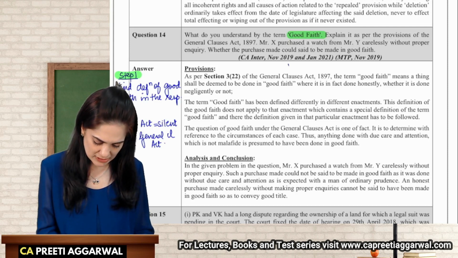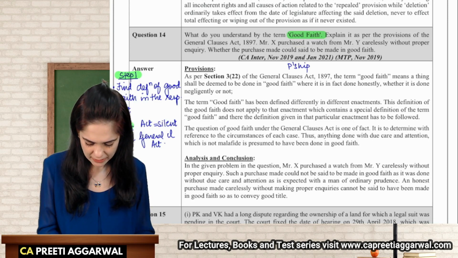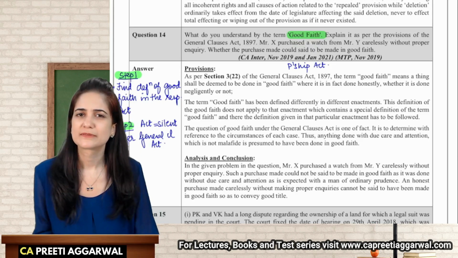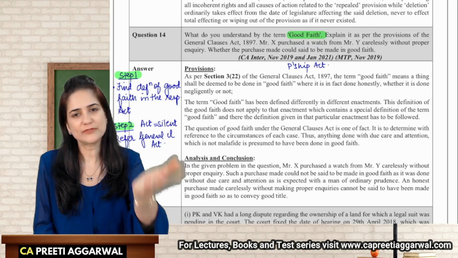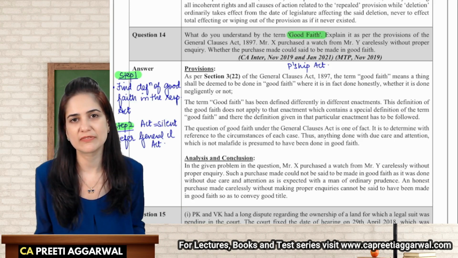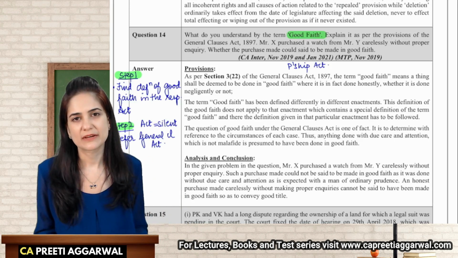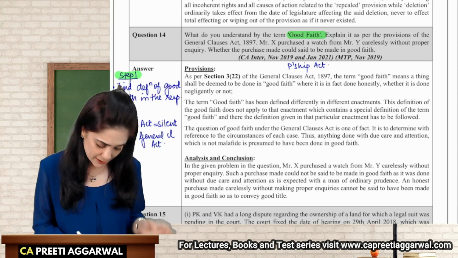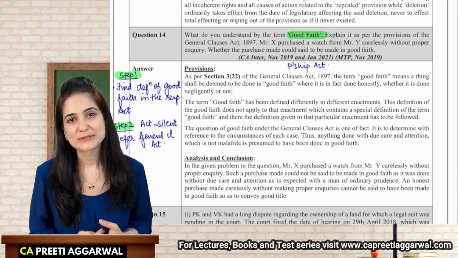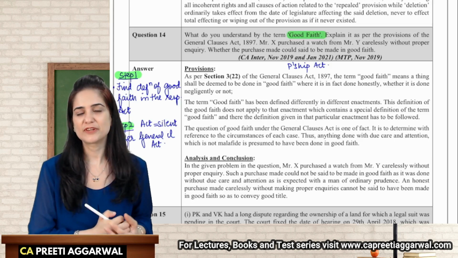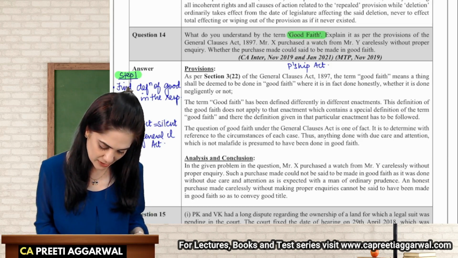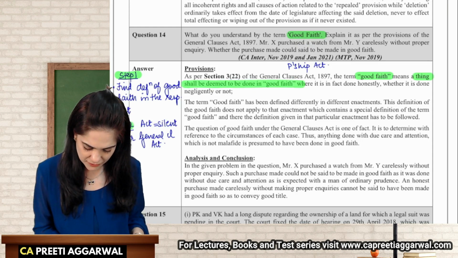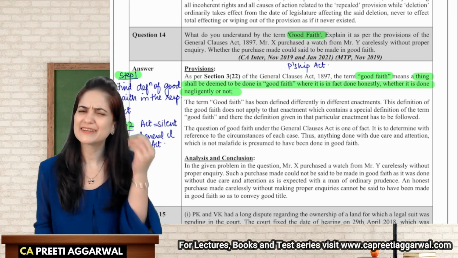If the Partnership Act defines good faith, we will use that definition. We need not use the definition given in the General Clauses Act because my respective act provides a definition. But what if the act is silent? Then I will refer to the definition given in the General Clauses Act. The term good faith means a thing which is done honestly, whether negligently or not.